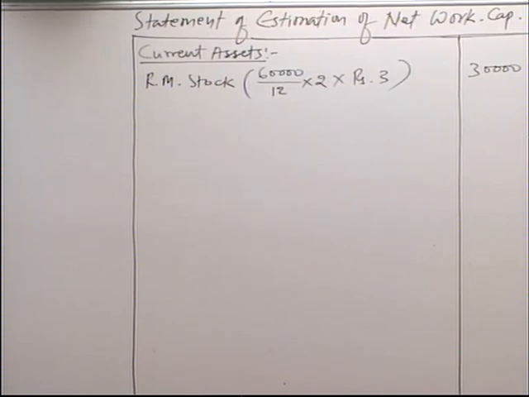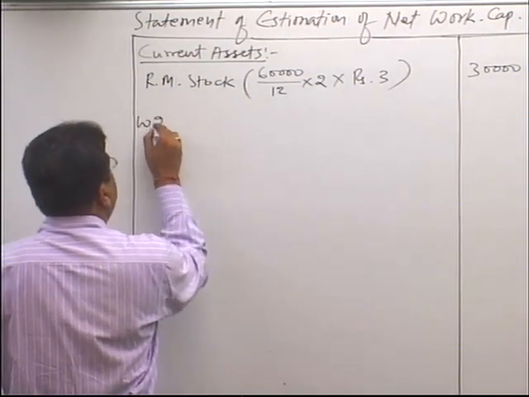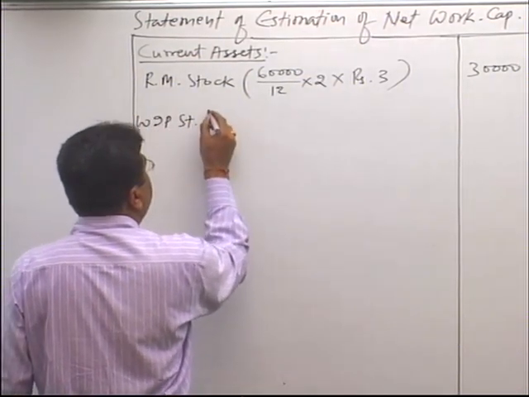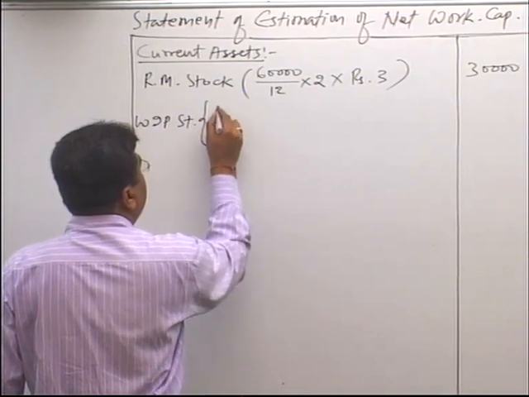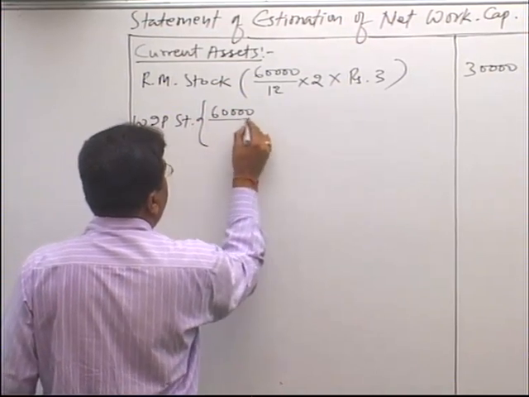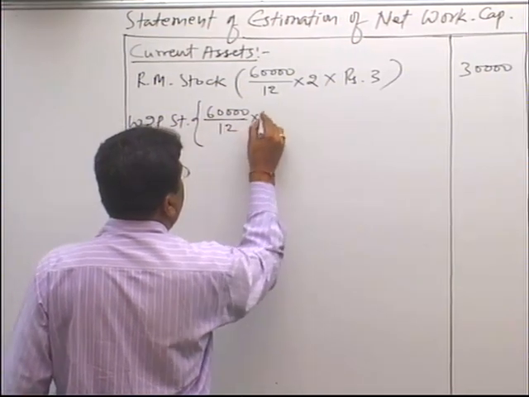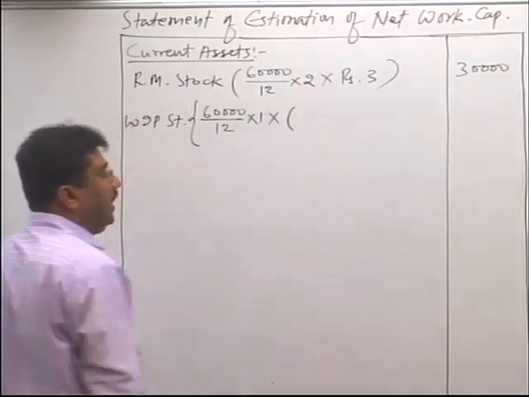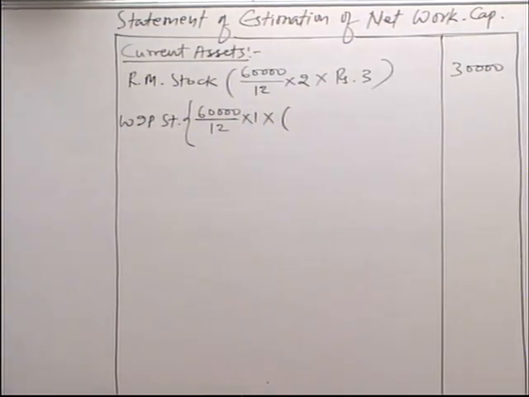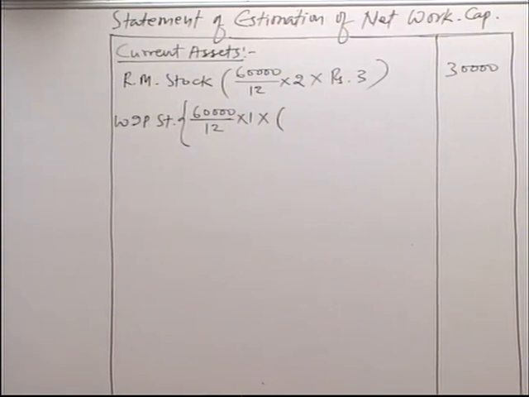Second is work in progress stock, and this work in progress remains in the manufacturing process as a stock on an average for 1 month. So second, WIP stock, it is 60,000 divided by 12 into 1 into, now find out value of 1 unit of WIP. Please see the assumption.